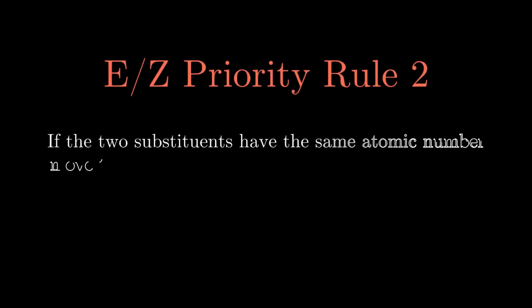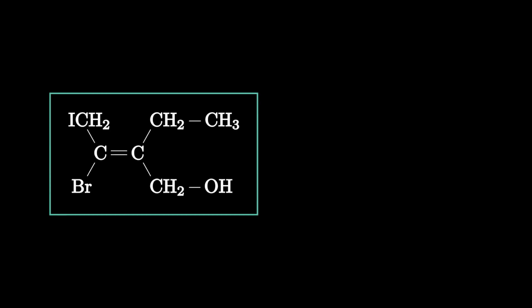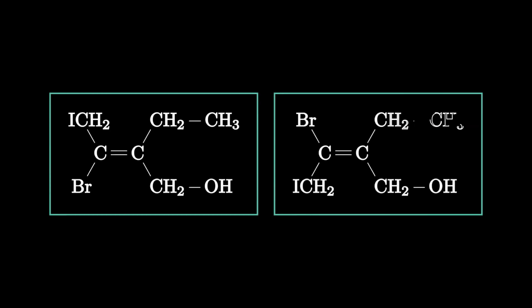If the first atoms we check are identical, move on to the next atom to determine priority. As before, the molecules we see are identical except for the arrangement about the double bond. On the first molecule, the left carbon is bonded to bromine and directly to a carbon, which means the bromine gets the priority.